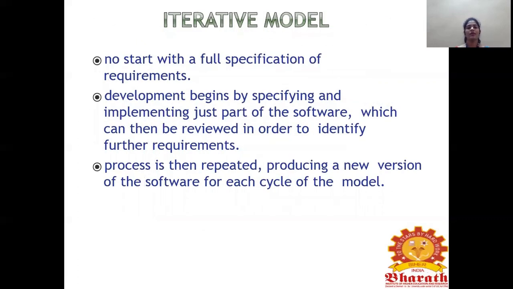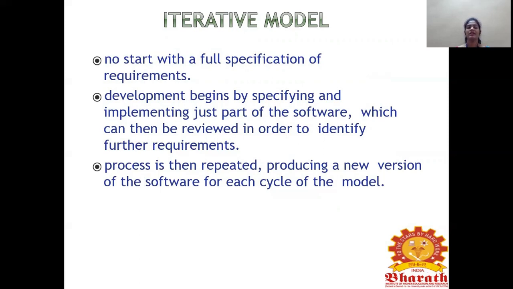The next model we're going to see is the iterative model. The iterative model won't start with the full specification of requirements. No full specification of requirements is needed here. Development begins by specifying and implementing just part of the software. Only part of the software can be specified and implemented, and at that time the development begins. Next, the process is then repeated.